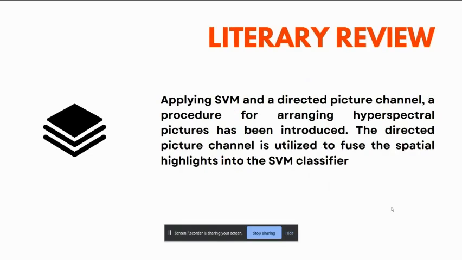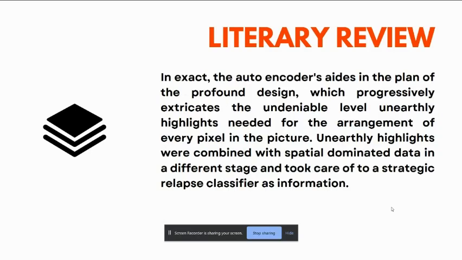Moreover, by applying this SVM, a directed picture channel and a procedure for arranging hyperspectral imaging can also be introduced. The directed picture channel is utilized to fuse the spatial highlights into an SVM classifier, where we can also encode the different types of object classifications in a more efficient manner, which can be understandable by an uneducated person too.